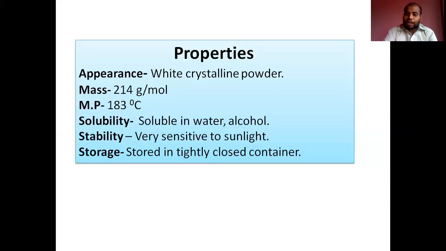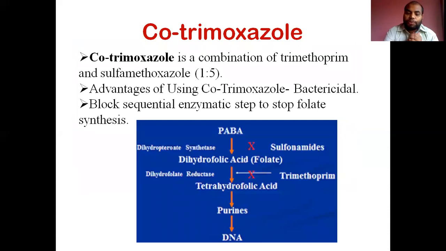So under storage, it is stored in a tightly closed container to keep it away from moisture, as well as to prevent sunlight penetration in this bottle. So we have to keep it in an amber color bottle. So the next compound we are going to study is cotrimoxazole.